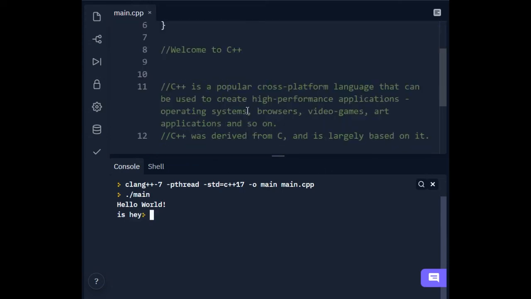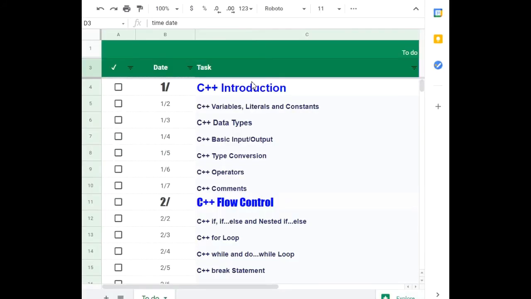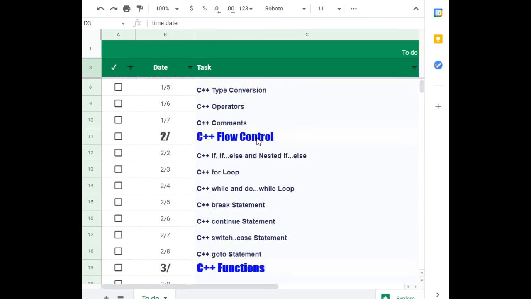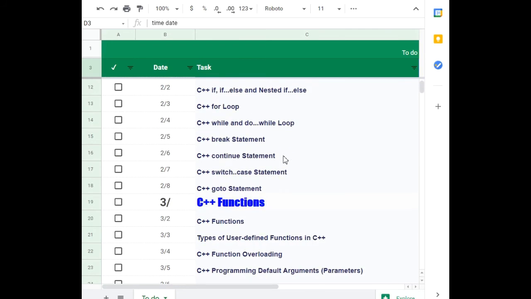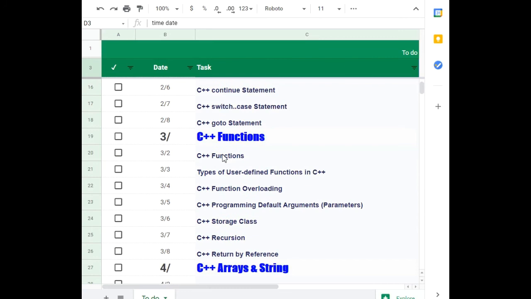Let's check our syllabus for what we will do. We will do introduction, variables, literals, constants in C programming, and this is our syllabus which we will follow.